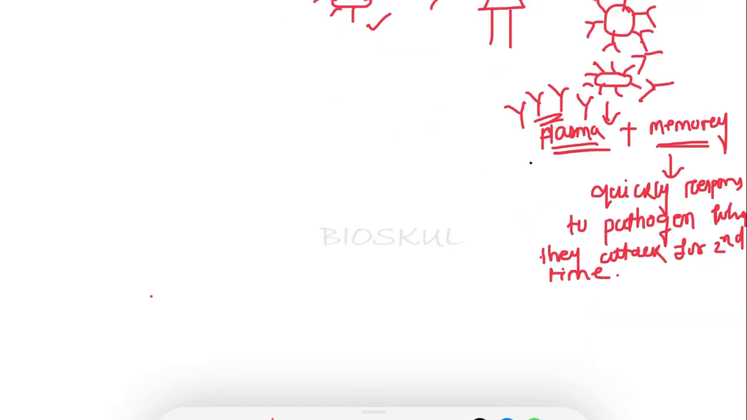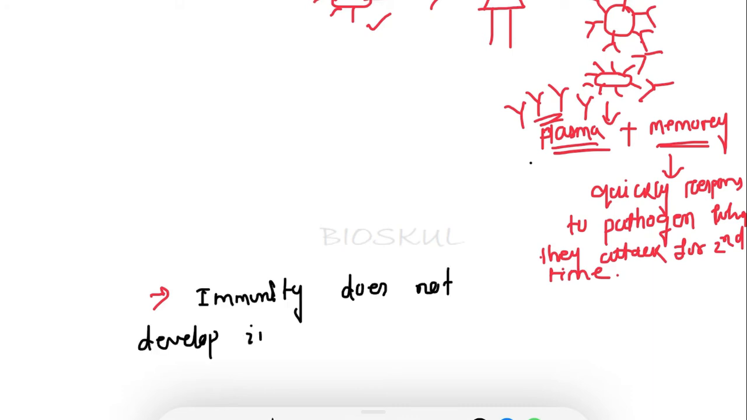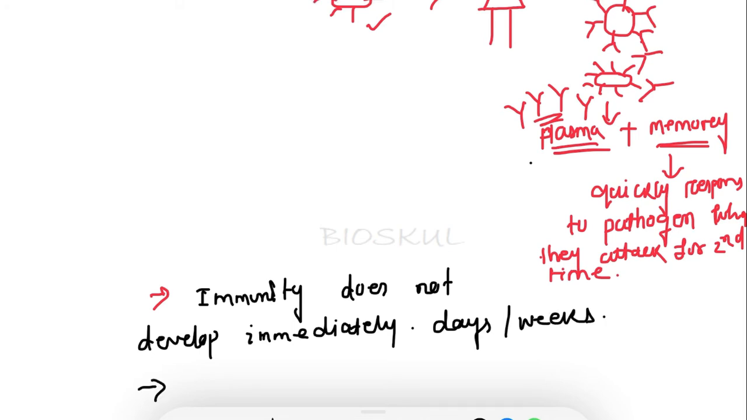In active immunity, immunity does not develop immediately because it takes time. The immune cells respond to the antigen, then the plasma cells produce antibodies that kill the pathogen, so it definitely takes a long time. It will take days or weeks after the first exposure. But once immunity develops, the protection can last a long time.